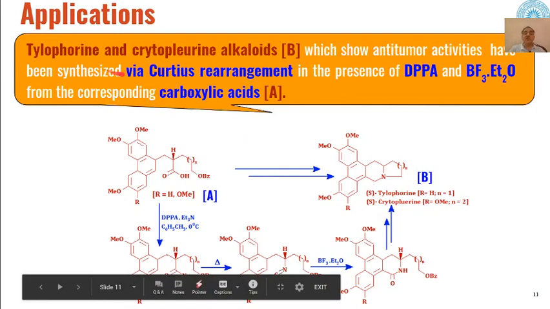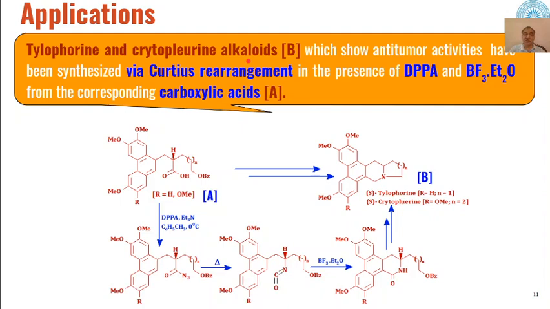So we can say that tertiary will migrate in preference to secondary, secondary in preference to primary, primary in preference to methyl. So this is the increasing order of migration. Then in the synthesis of some important biologically active alkaloids, the use of Curtius rearrangement has also been observed. For example, the two important alkaloids, tylophorine and cryptopleurine, both show anti-tumor activities, and these have been synthesized from these carboxylic acids through a DPPA and BF3 etherate combination.